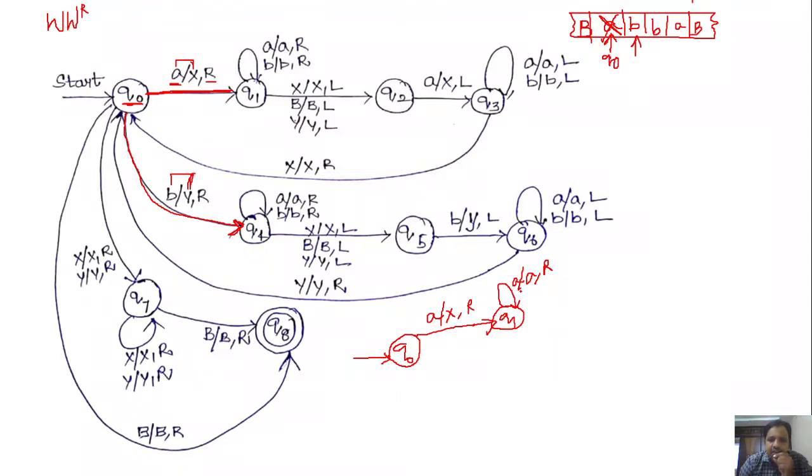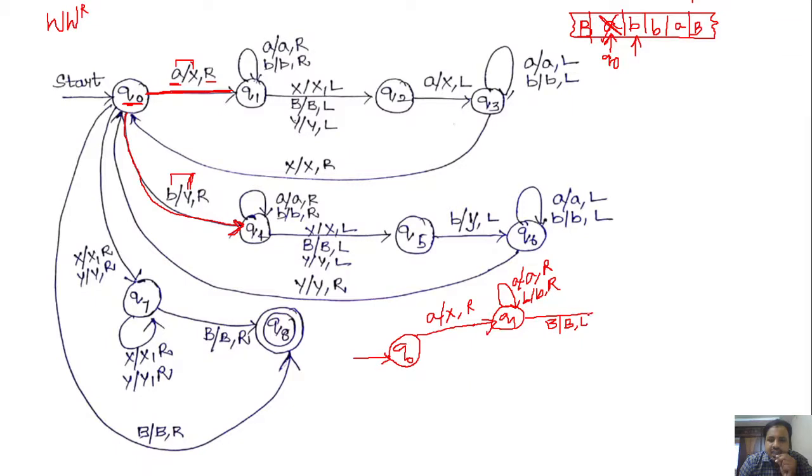So in q1 if we get a, keep that a as it is and move the head towards right. And in q1 if we get b, keep that b as it is and move the head towards right. So this is the operation that we are performing, right? Keep on moving the head towards right until we get a blank. So in q1 if we get a blank, keep that blank as it is and move the head towards left.